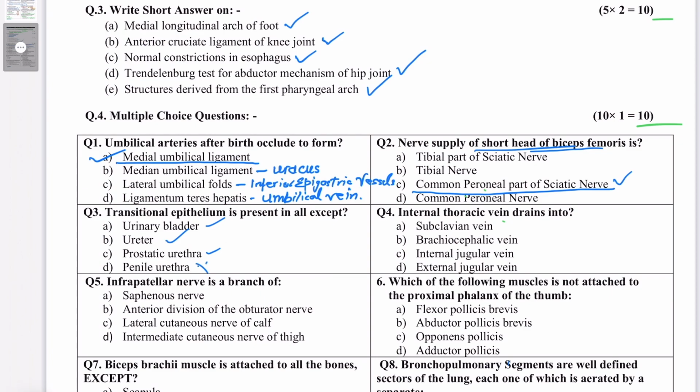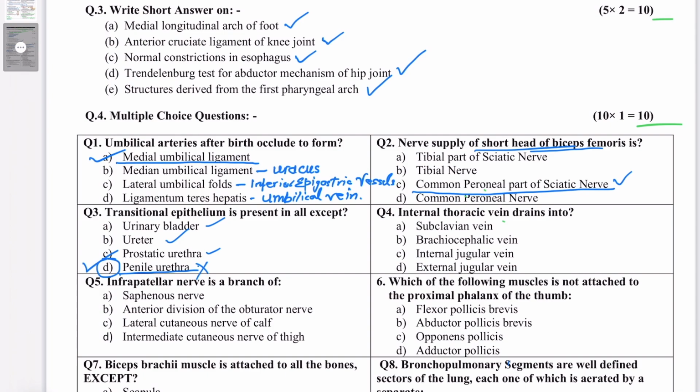Penile urethra, remember, penile urethra has the pseudo-stratified ciliated columnar epithelium, which is continuing right from the epididymis, vas deferens, seminal vesicles, ejaculatory ducts, then membranous part of urethra and the penile urethra. The entire ejaculatory pathway is lined by pseudo-stratified ciliated columnar epithelium. So penile urethra is not having this transitional epithelium. So the answer here will be D, penile urethra.